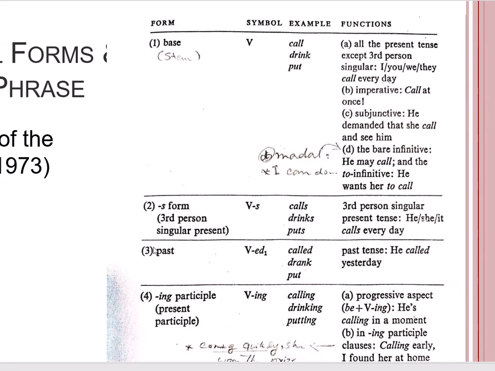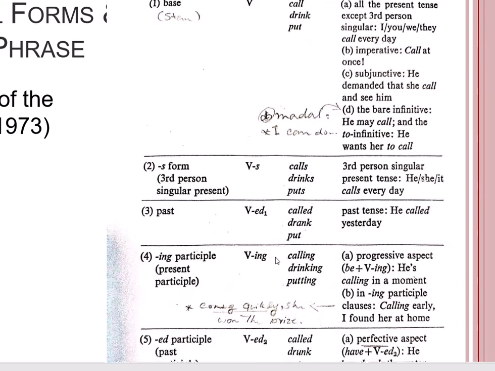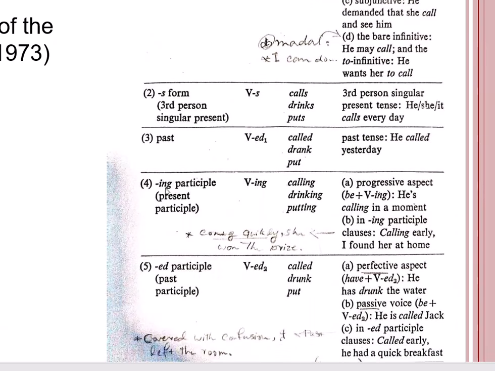The third form of the verb would be in the past form, symbolized as VD1. For example, called, drank, put. And it is only used with the past simple tense, like he called yesterday. Very simple. The fourth form of the verb would be the ing participle or present participle. The symbol is VING. For example, calling, drinking, putting.